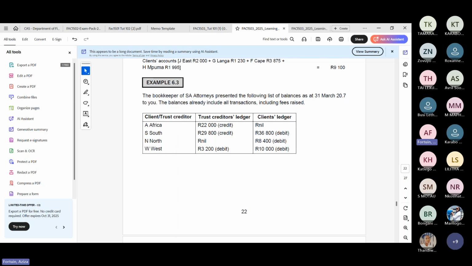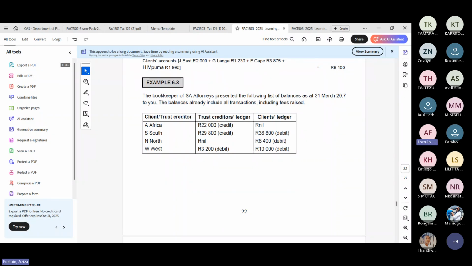In South's books, his trust creditors ledger said 29,800 on the credit side, and the client ledger had a balance of 36,800, which was a debit balance. In the trust creditors ledger of North, he had no balance, but in the client's ledger he had 8,400 debit, so he obviously owed some money.